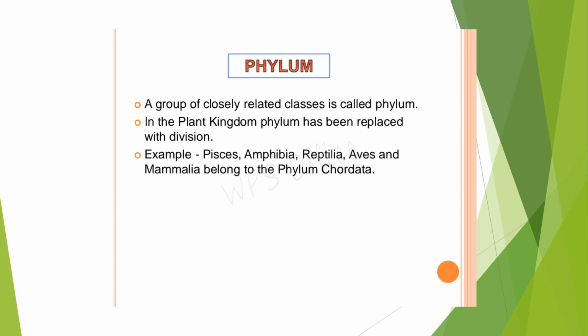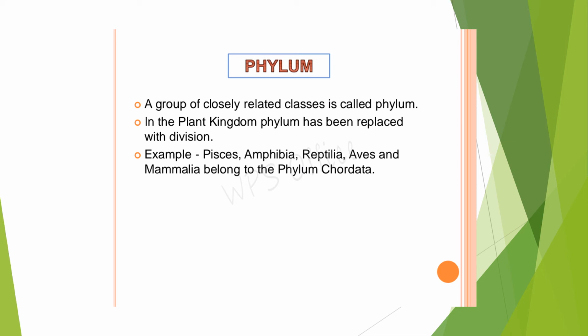Very closely related classes are called a phylum. In the plant kingdom, we don't use the term phylum. Instead, we use the term division. Many classes together form a division in the plant kingdom. Coming to the animal kingdom, we use the term phylum. We know that all the animals with a backbone are grouped under the phylum Chordata.